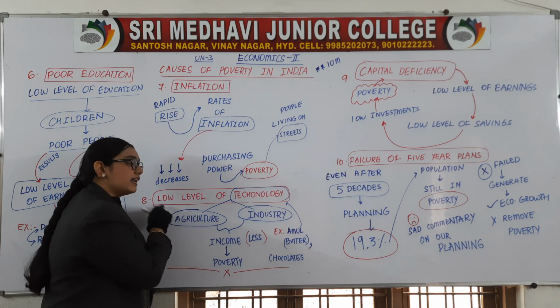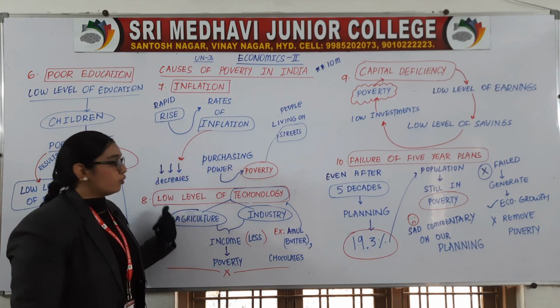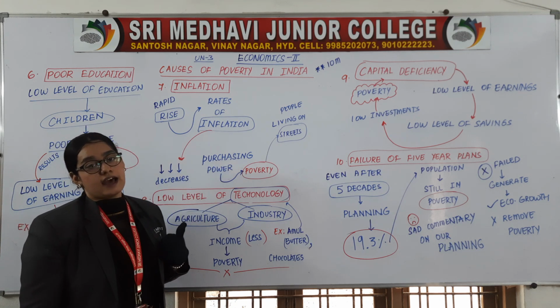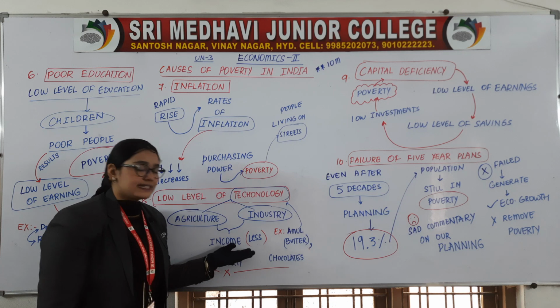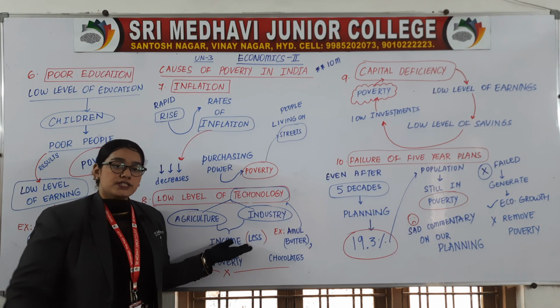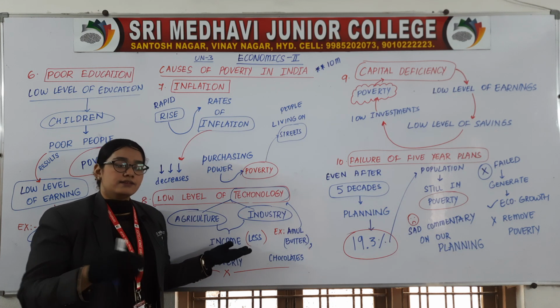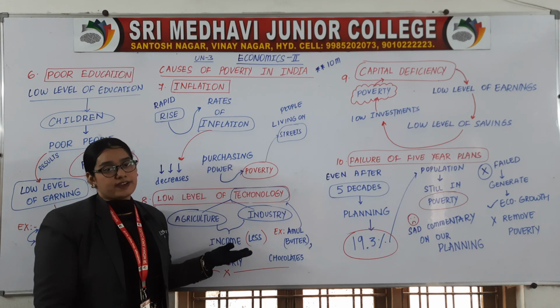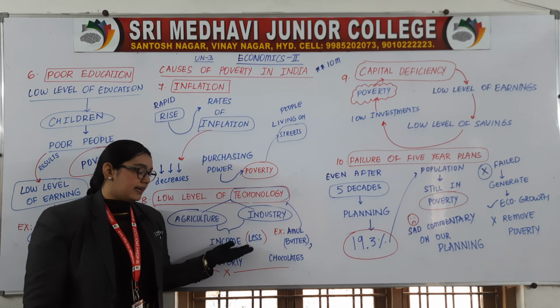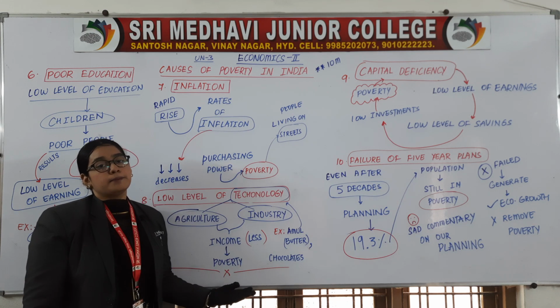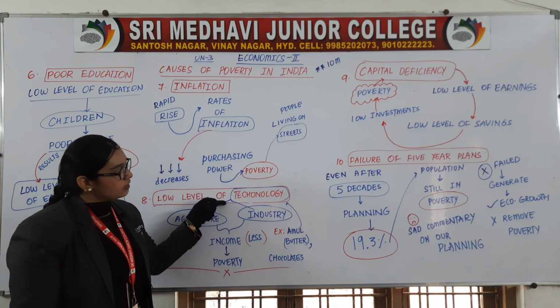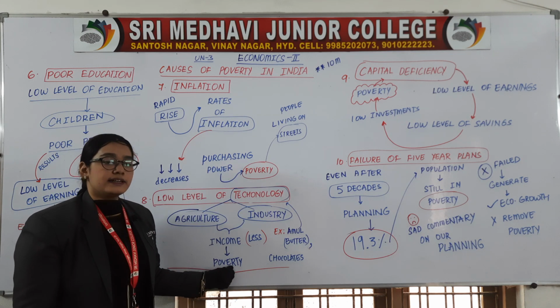But are we having technology over here? No. Low level of technology we have, which is resulting in less income. Without machines, if you do the work, then people will not get satisfied, and you will get less income. Less income means what? Poverty. So low level of technology, this is how it is related with poverty.